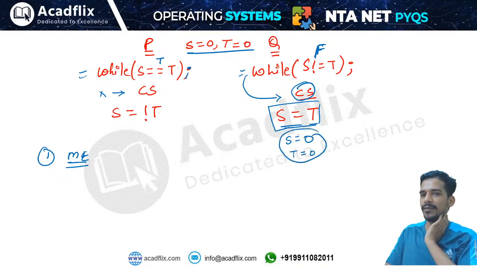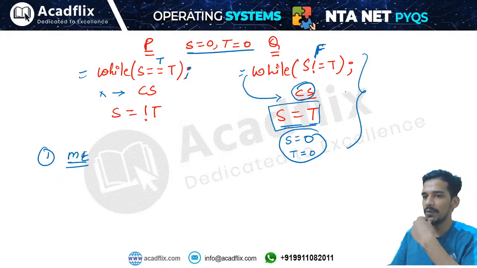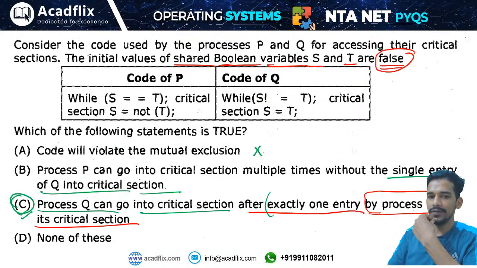This means that process P will never be able to enter the critical section. Right? Only process Q can enter. So we can see the code will violate the mutual exclusion, that is false.